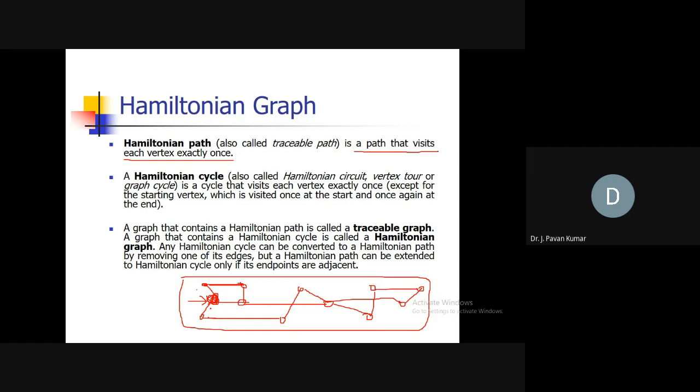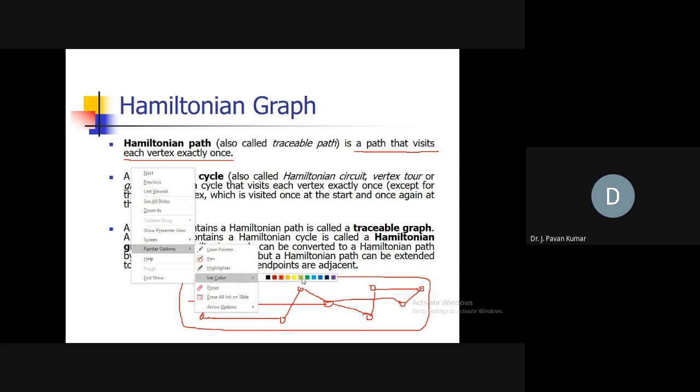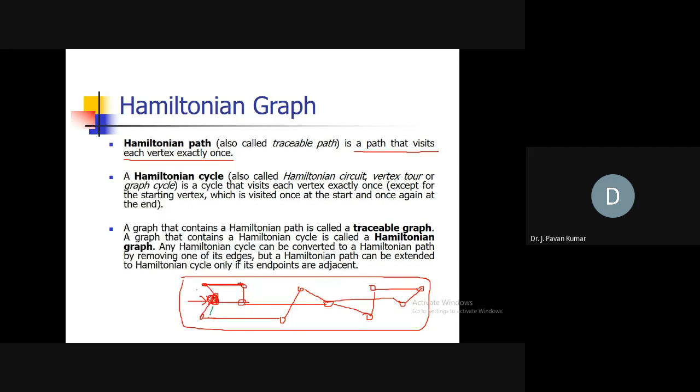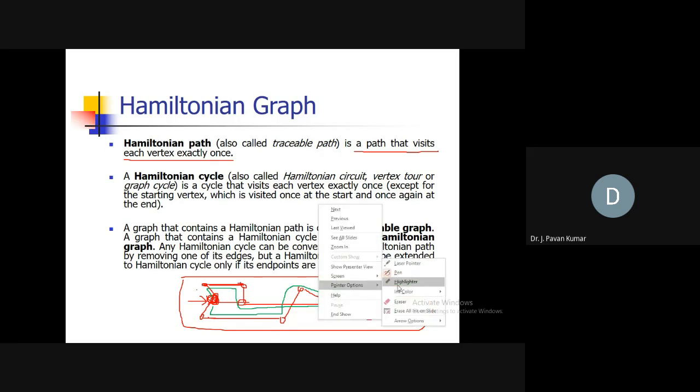We can go from here to here, then here, then this, then this, like this. Let us assume we have a direct edge from here to here. Why? Because otherwise we cannot reach. Yes or no?